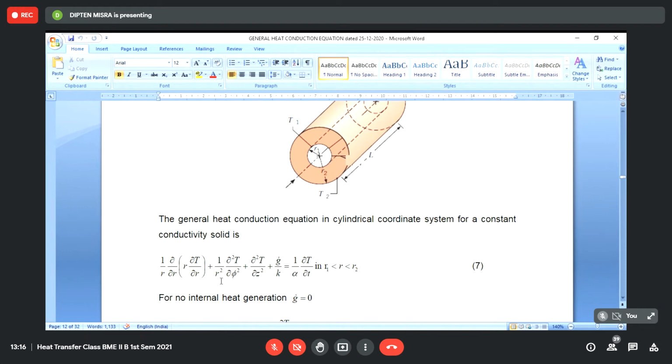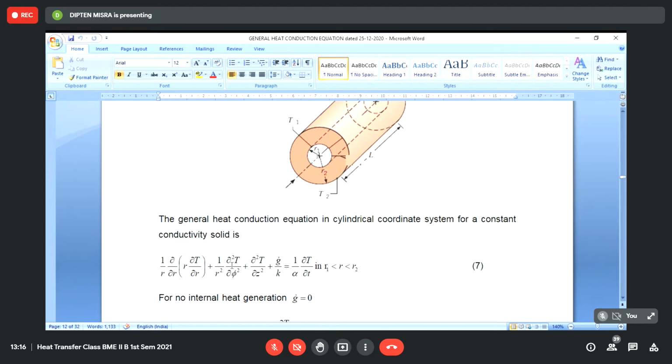So the whole thing becomes d/dr of r dT/dr is equal to 0. In this case, T is no more a function of phi, z and time. It is only a function of r. So the derivative will be an ordinary differential. So the equation will turn out to be d/dr of r dT/dr is equal to 0.